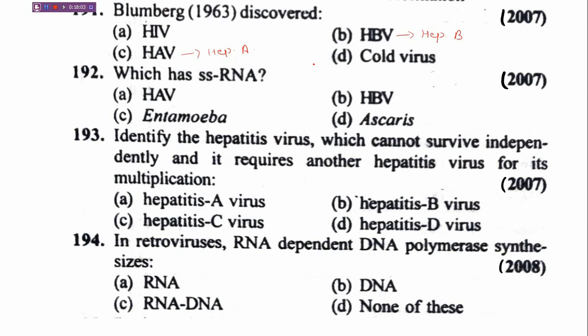So the correct answer is B, HBV. Hepatitis B virus was discovered by Blumberg. Then the next question is: which has single stranded RNA? HAV, HBV, Entamoeba, Ascaris. So the correct answer is A, HAV, that is hepatitis A.